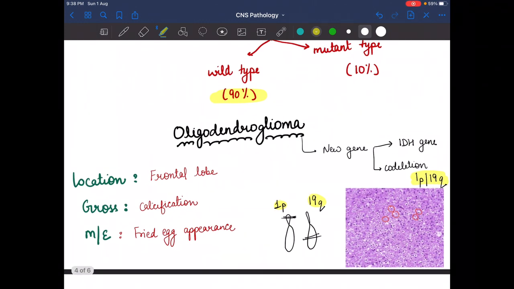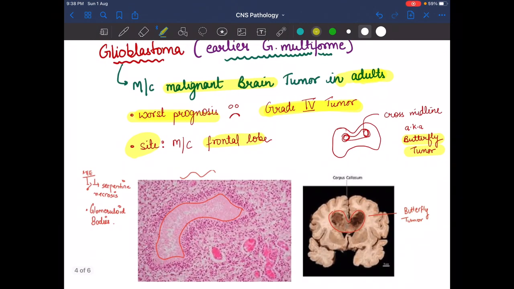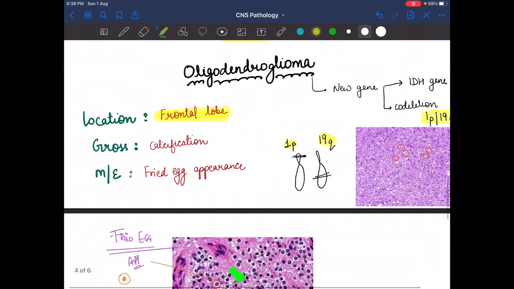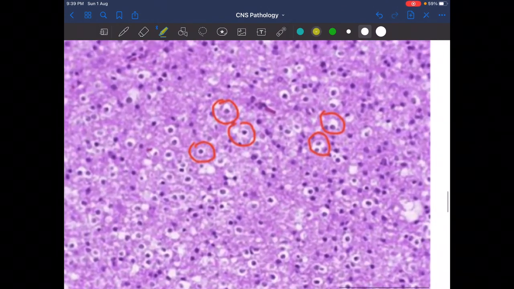Now next one is the oligodendroglioma. Here also the location is the frontal lobe, in adults. On the gross image we see calcification, and on the microscopic image we see the fried egg appearance.